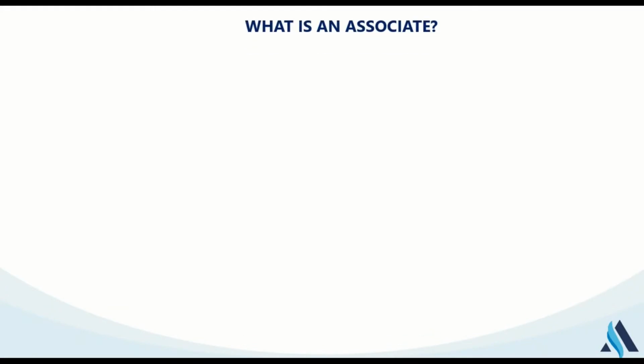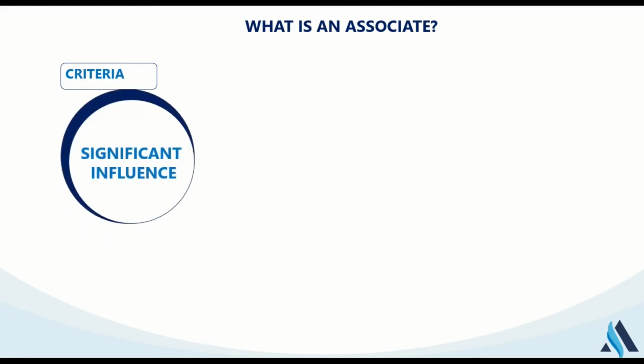So the first thing is, what is an associate? We will start this lecture by looking at what we mean by an associate. In line with the provision of IAS 28, an associate is a company over which an investor has a significant influence. So I'm an investor. If I have a significant influence on another company, that company will be seen as my